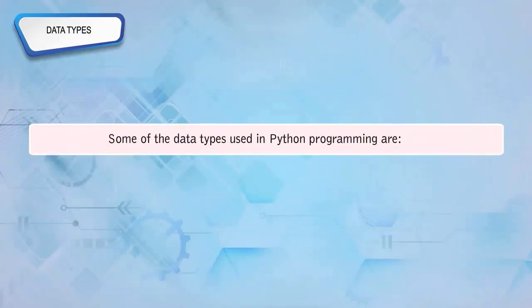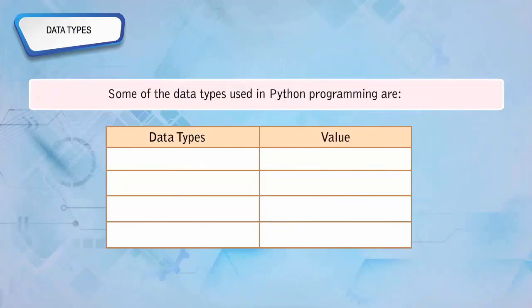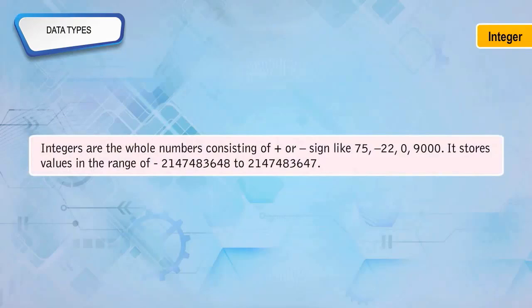Some of the data types used in Python programming are: integer, for example 2; float, for example 15.2; boolean, for example 5 greater than 2; and string, for example hello. Integers are whole numbers consisting of plus or minus sign, like 75, minus 22, 0, 9000.